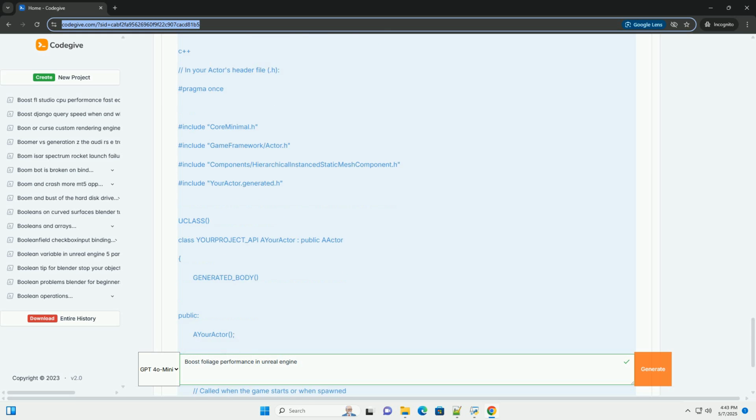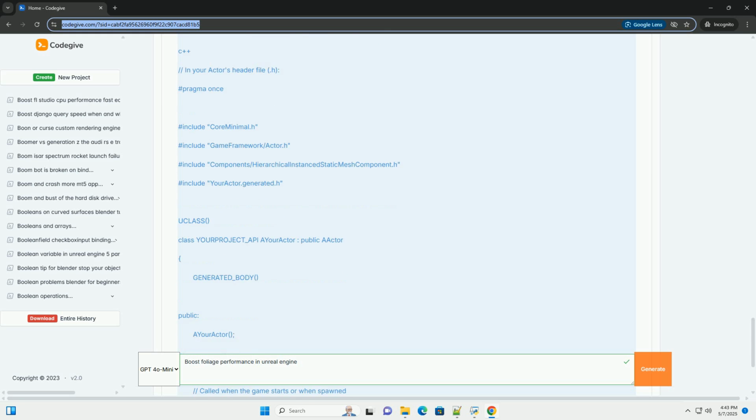Instance static mesh, ISM, with enable mesh distance fields disabled: when using instance static meshes without mesh distance fields, Unreal Engine often falls back to GPU instancing for rendering, which is highly performant. Custom HLSL: for more advanced control, you can implement GPU instancing directly in your custom shaders using HLSL. This allows you to leverage GPU-specific optimizations. This is an advanced technique.